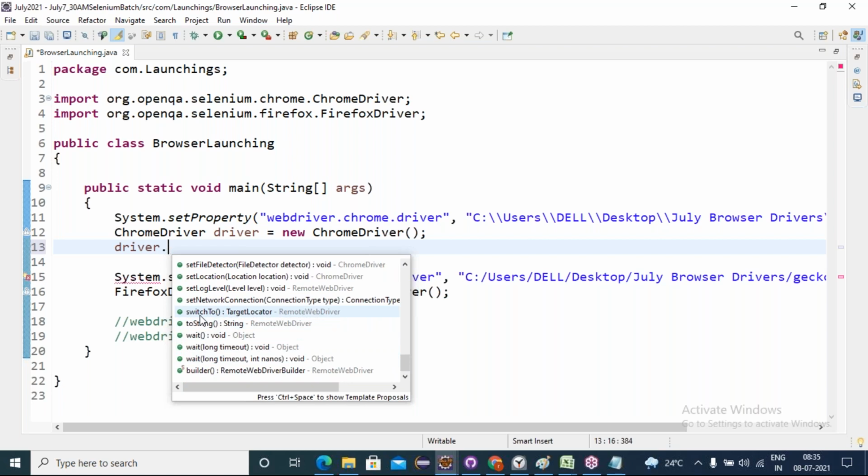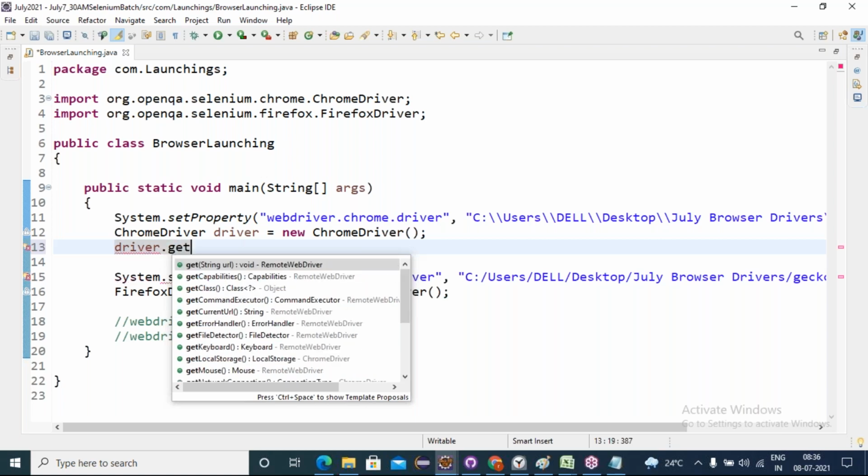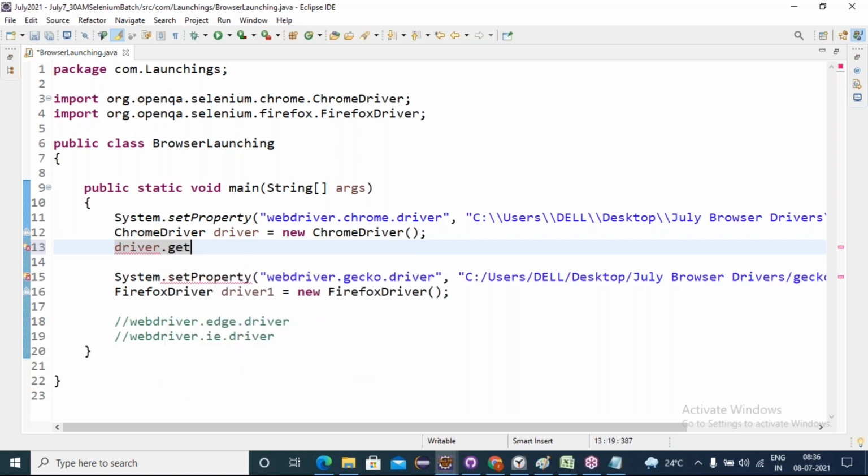All methods are there, right, friends? All the abstract methods in WebDriver are available in the ChromeDriver class as well. So here I will use one of the methods, get, or we can also use navigate, to navigate to an address.